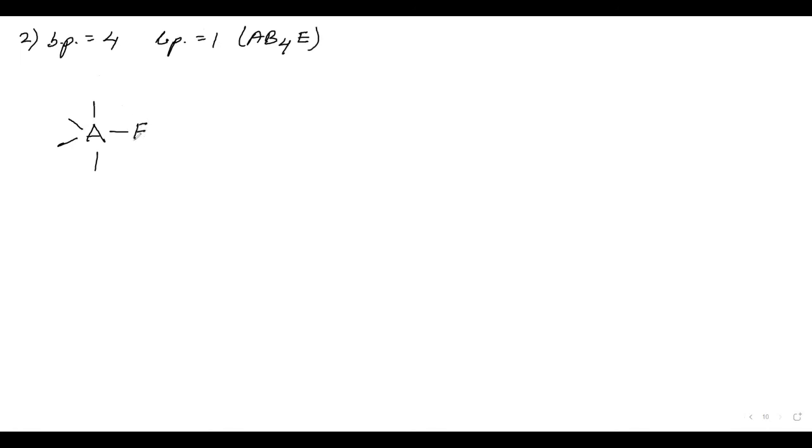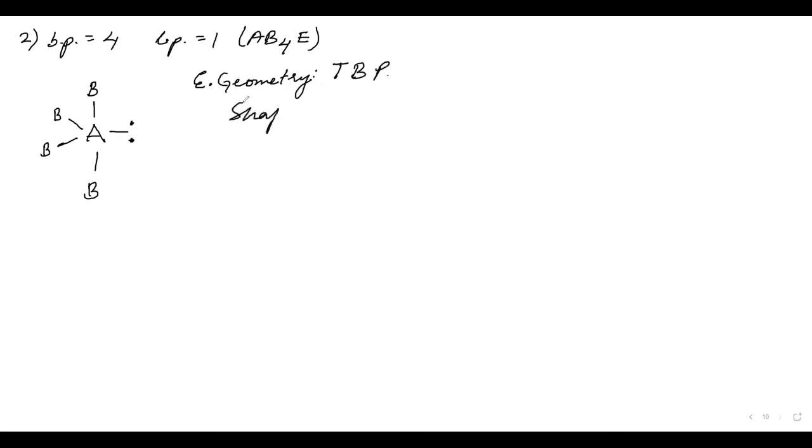Now E will be here as discussed earlier because it will choose to be in the equatorial position rather than the axial position, because the repulsion in the equatorial position is minimum. We have been writing electrons like this. Now, Ahmed, tell me what would be the electronic geometry? It will be trigonal bipyramidal, TBP only.